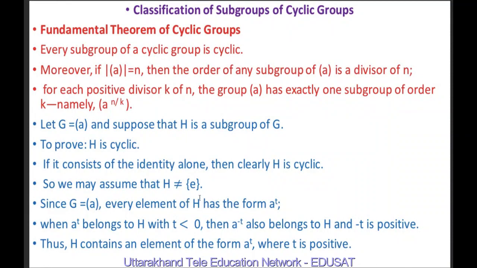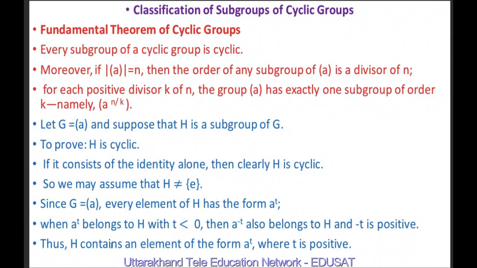Therefore, we know that each of its elements possesses an inverse. Therefore, if A^T belongs to H with T less than 0, then A raised to power minus T also belongs to H, because every element of H possesses an inverse. And because T is less than 0, it means minus T is positive. Thus, we have shown that H contains an element of the form A raised to power T where T is positive.